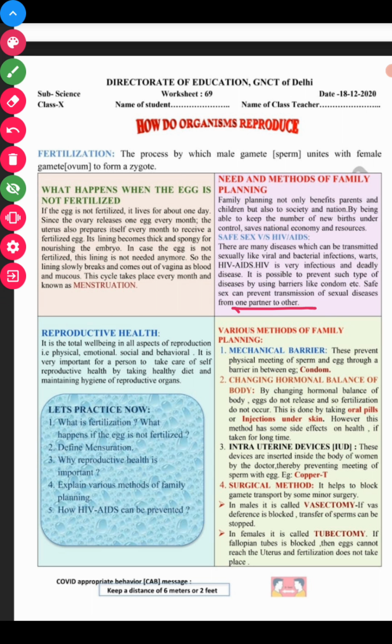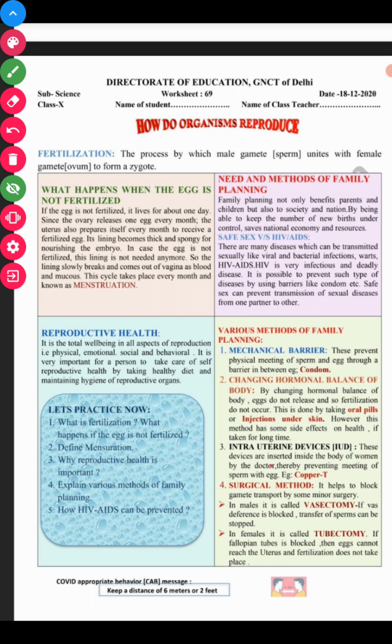Okay, next we have various methods of family planning. First is the mechanical barrier. It prevents the physical meeting of sperm and the egg, and an example of this is the condom. Second, changing the hormonal balance of the body. By changing the hormonal balance, the egg is not released and so fertilization does not occur, and this is done by oral pills or injection under the skin. However, this method has some side effects on health, so it is not safe to take for a long time.